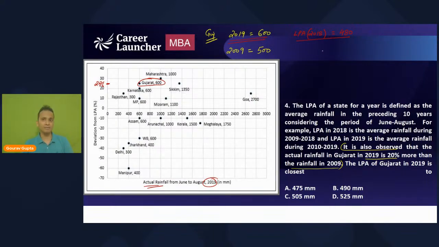So LPA of 2018 will be 480. Now, what is LPA of 2018? It is the sum of all the rainfalls starting from 2009 up till 2018, divided by 10. So LPA is the average of these 10 years. So what will be the sum? It will be 480 multiplied by 10, that is 4800. So 4800 will be the sum of the rainfalls starting from 2009 up till 2018.